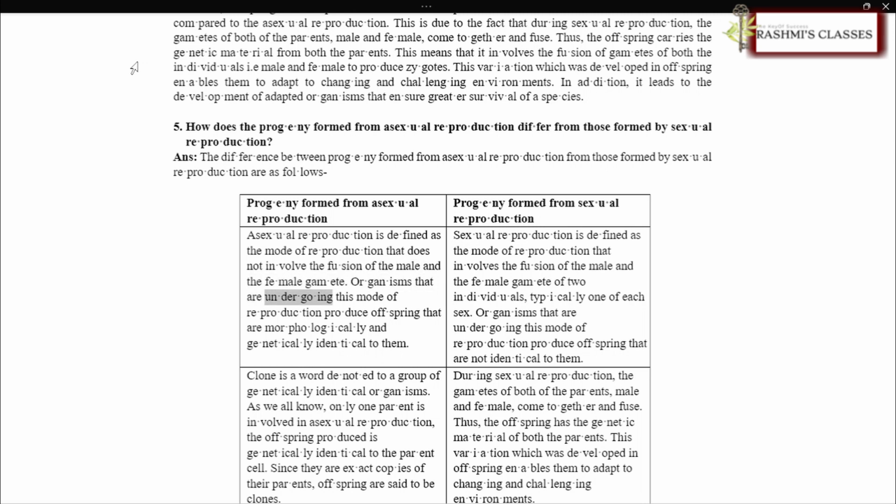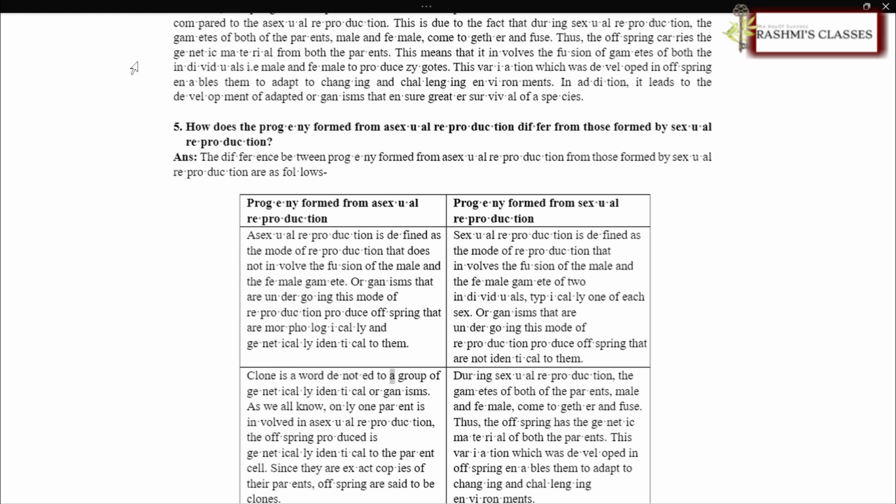Organisms undergoing this mode of reproduction produce offspring that are morphologically and genetically identical to them. Sexual reproduction is defined as the mode of reproduction that involves the fusion of the male and the female gamete of two individuals, typically one of each sex. Organisms undergoing this mode of reproduction produce offspring that are not identical to them.